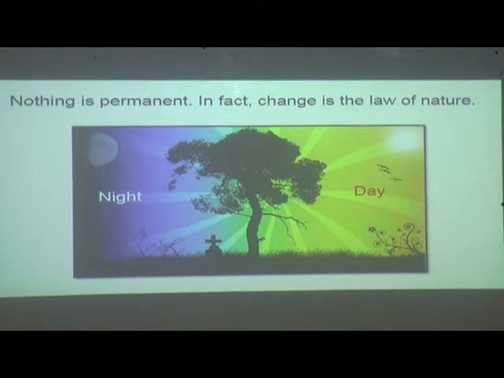The changes caused by humans may be good, or may have a worse effect on nature. So these changes go on continuously. Nothing is permanent in nature. Change is the law of nature, or the rule of nature. Everything goes on changing at particular times.